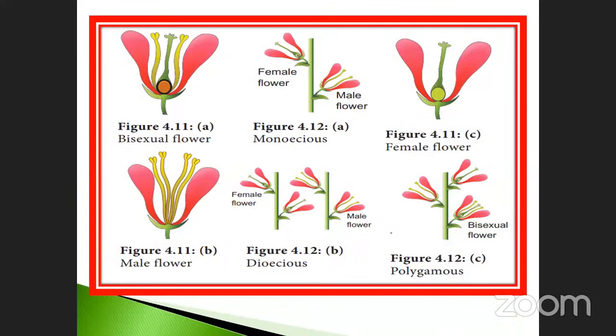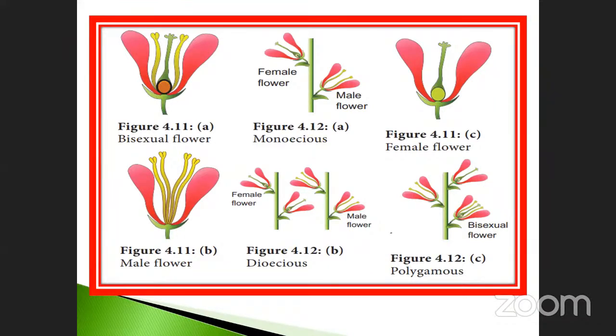See the structures we already saw. Once again, this is a bisexual flower. In the center there is the female part, followed by the anther. This is a complete flower. Here, take an example where only a male flower is present. This is an incomplete flower. But in this category, monoecious means male flowers separate and female flowers also separate. This is present on the single flower axis. That is called monoecious.